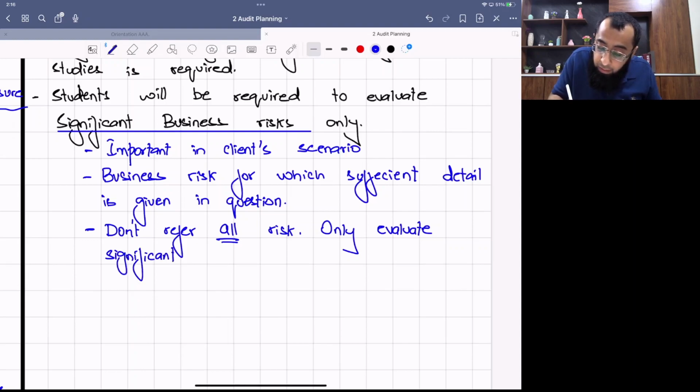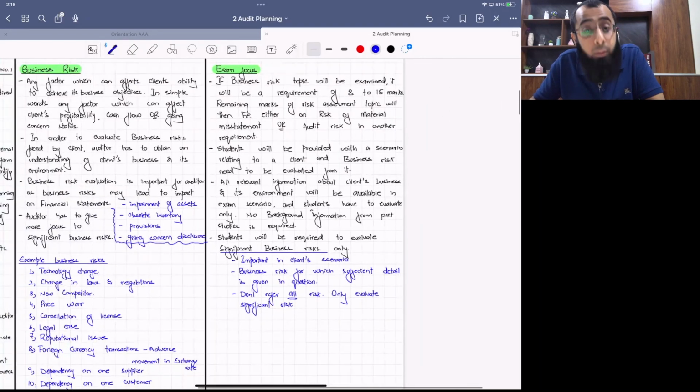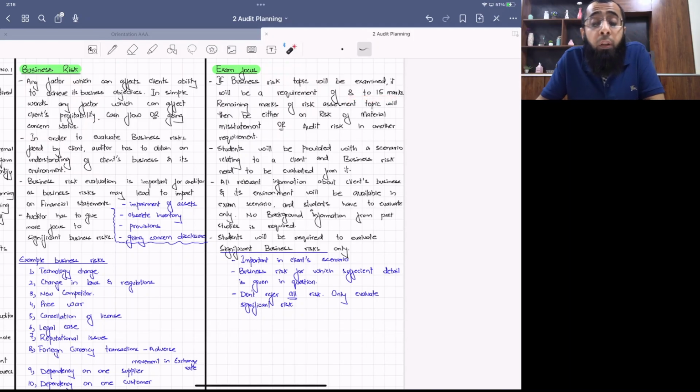And think practically also: the auditor only evaluates the significant ones. The auditor also cannot cover all of the business risks. So when we talk about the business risk topic, you can have a requirement which can be of 8 marks to 15 marks. Remaining marks of the topic of risk assessment will be covered in other requirements, which will either be on risk of material misstatement or audit risk.